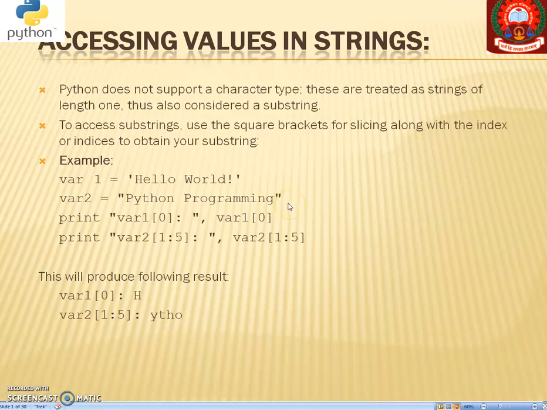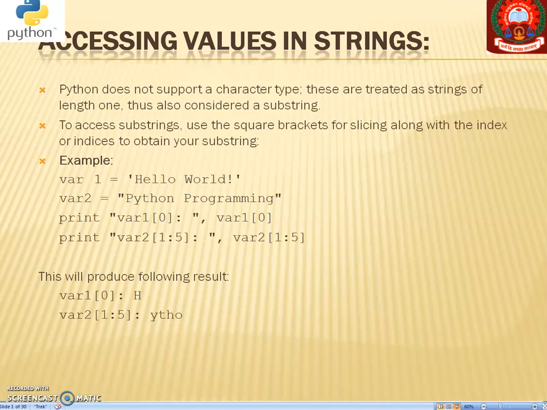In Python we can declare the string in single quotes as well as double quotes. In addition to that, if there is a multi-line string, we can maintain the string in triple quotes. This triple quote we are going to see a little later.